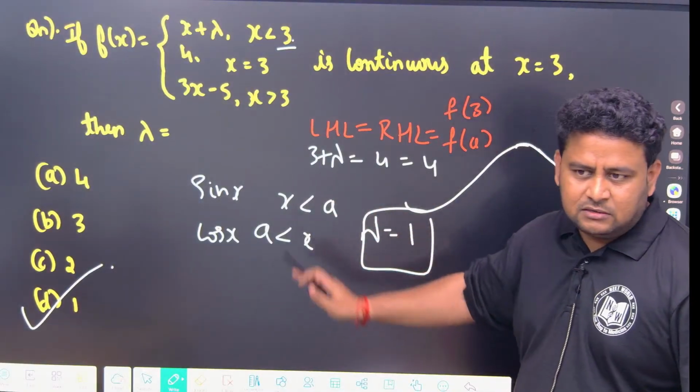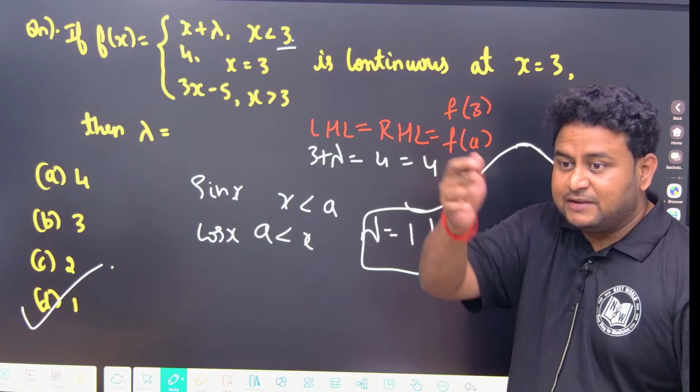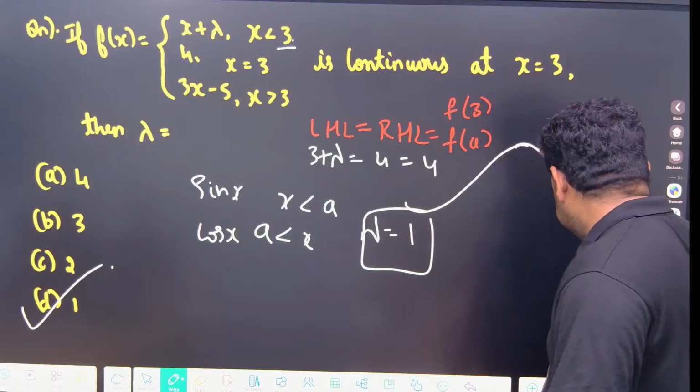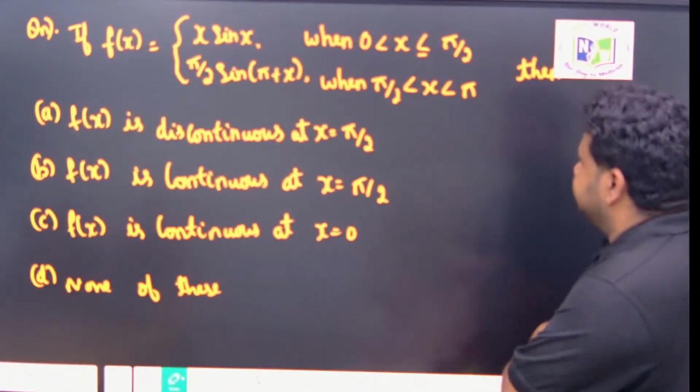Clear with this one? How is it one? Clear? Rohan, Arsha, Nikhil, your name? Nishit. Okay, clear? Okay, this one.